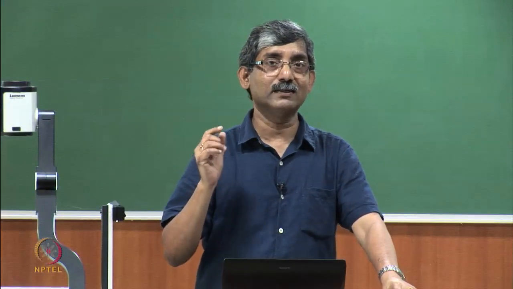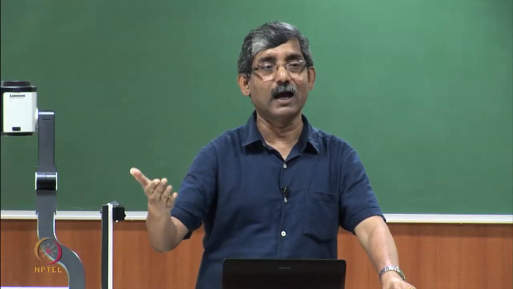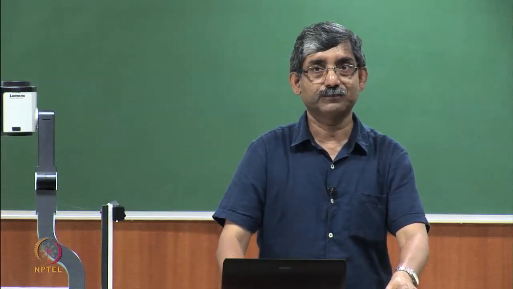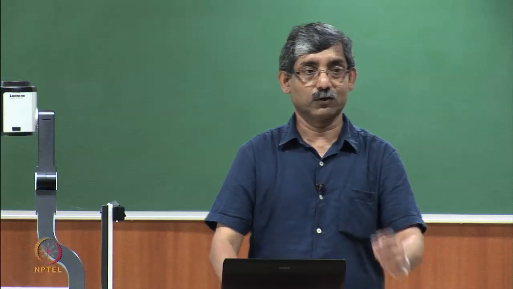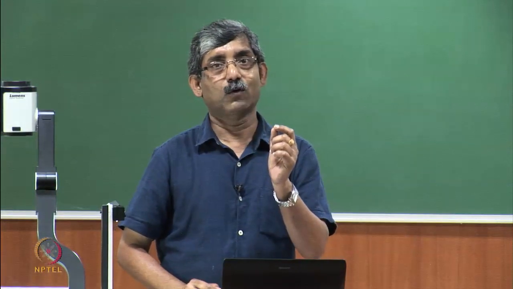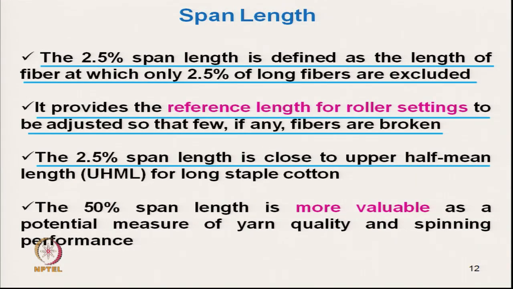This is the reference point. If we feel we can set the length a little bit above that 2.5% length, but that is the reference length to be adjusted, so that few or if any fibers are broken. So, only 2.5% of fibers may break, if at all. And the 2.5% span length is very close to the upper half mean length for long staple fiber.